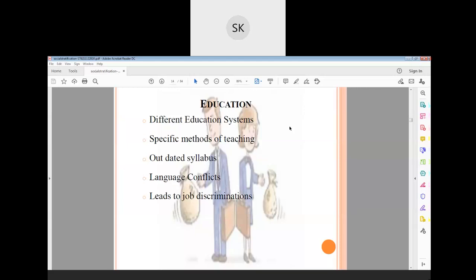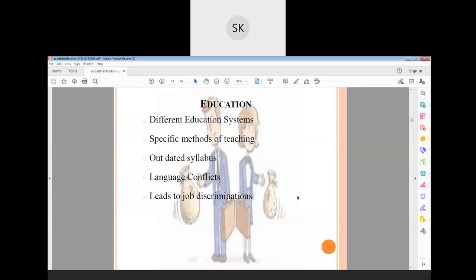In any advertisement you see, a preference will be given. If you learned your degree from IIT, NIT, IIM, that will be preferable. There are many such things. Even for teaching profiles, if the candidate has a PhD from a state or central university, they are offered this much pay. If the PhD is from a nationally important institution, this much pay. If the PhD is from a foreign university, this much pay. There is some discrimination. All have received a PhD, all have received an MBA. This is called stratification in educational institutions.